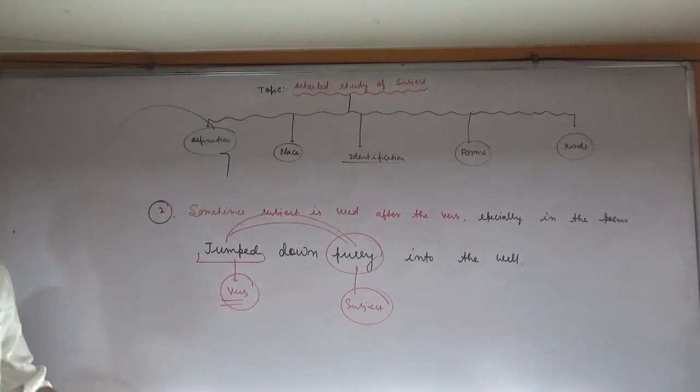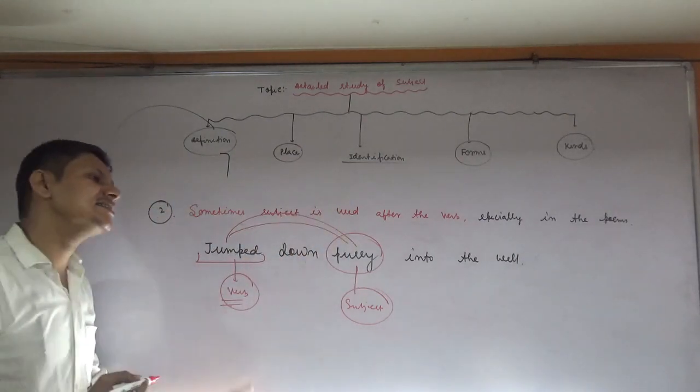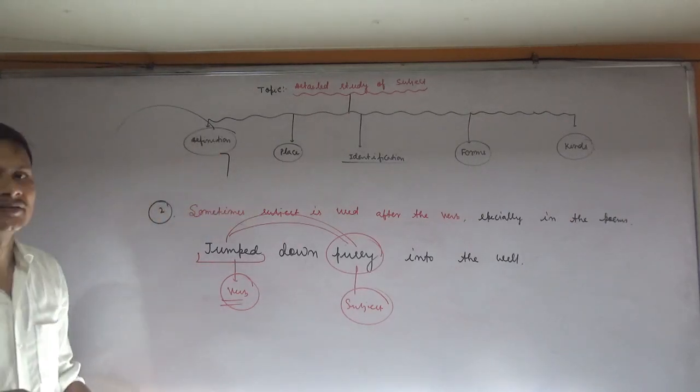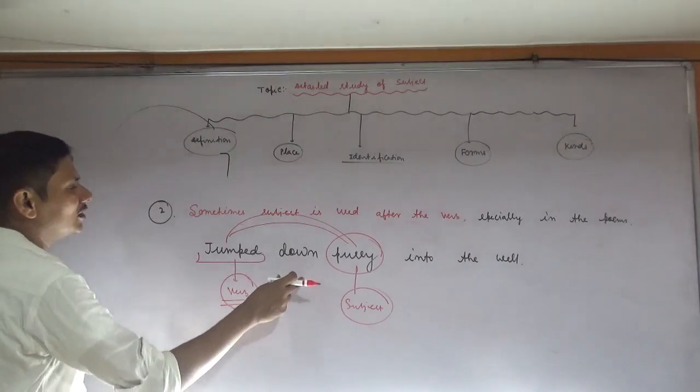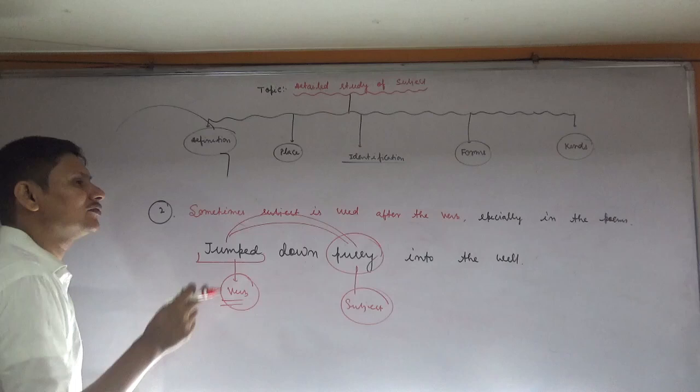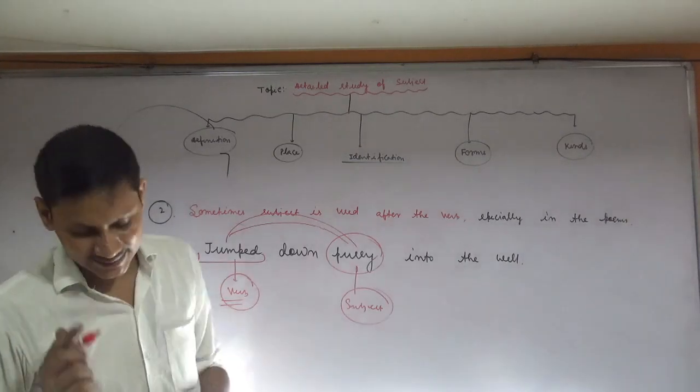But you have to remember only one thing, that in a statement sentence, because you don't have to deal with the poetry section, you have to do only the statement part. So mind that subject always comes before the verb in a statement type of sentence.